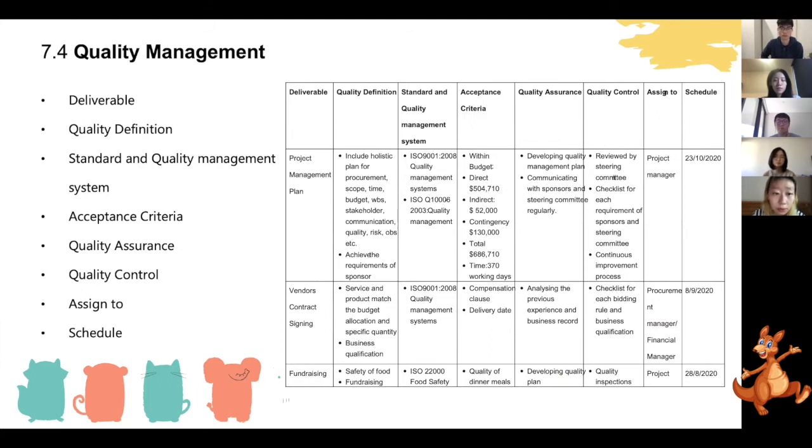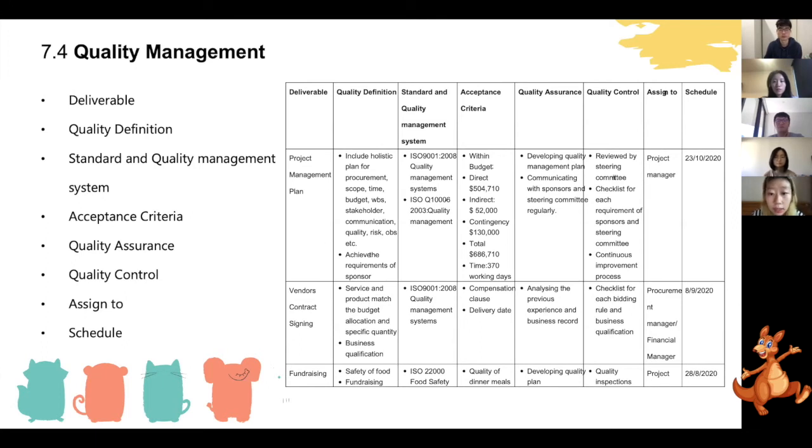For example, in the project management plan, we have the host plan and achieve the requirements of the sponsor. We use the 2008 quality management system to standardize our quality.